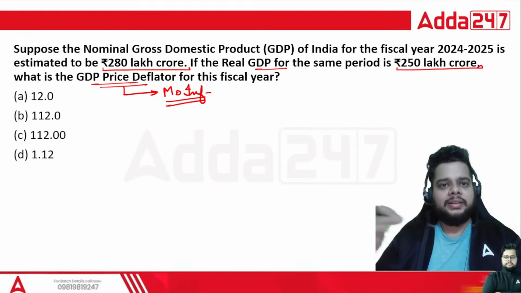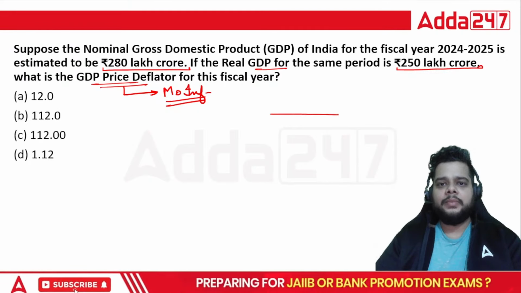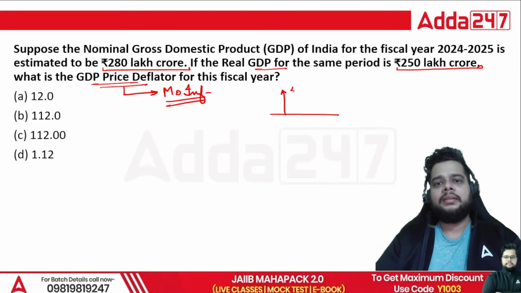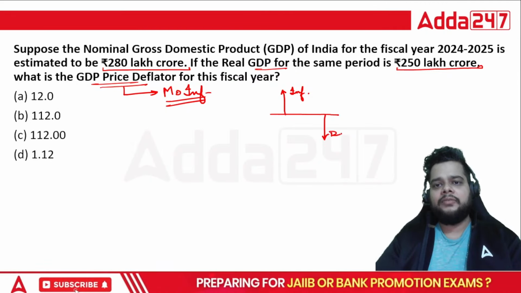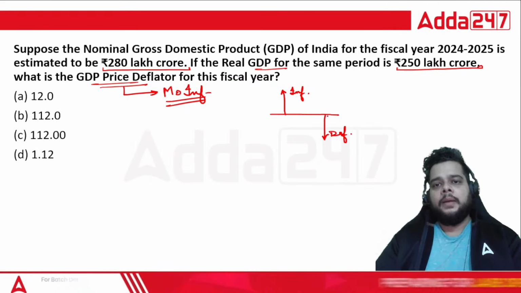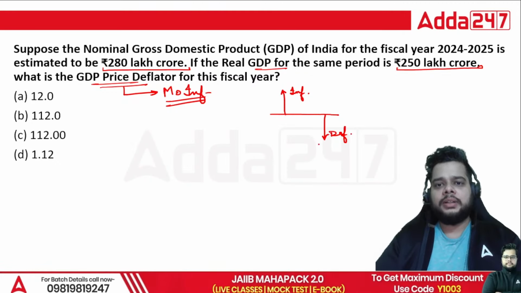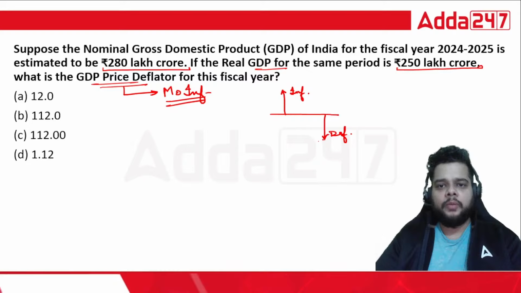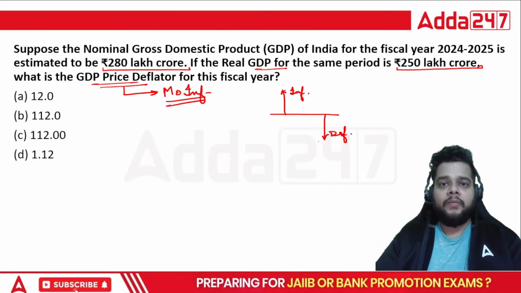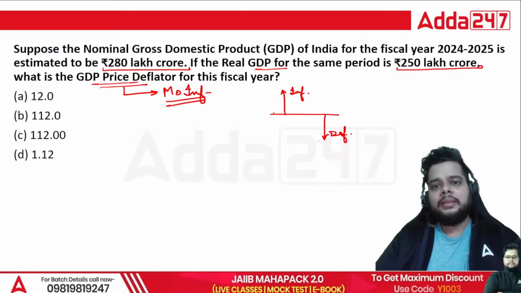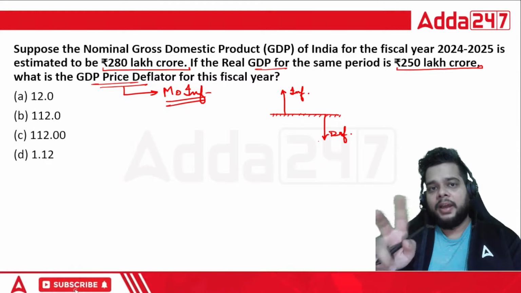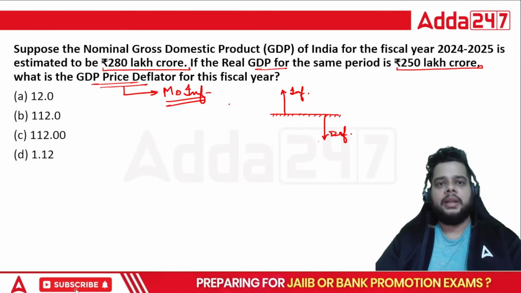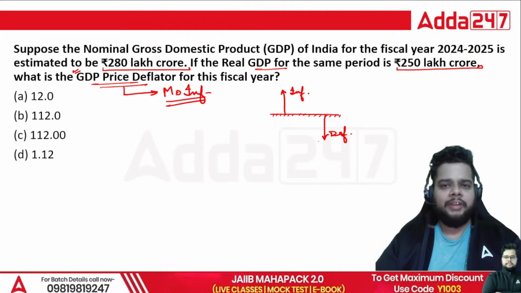But there is a very thin line, right? Suppose this is the benchmark of price stability. From here, when the prices go up, you say there is inflation. And when from here the prices go down, you say deflation is at play. But as we move from deflation towards stability, or from inflation towards stability, there is always a thin line defining deflation or inflation via these two opposite concepts. And that is how we define the GDP price deflator as well.